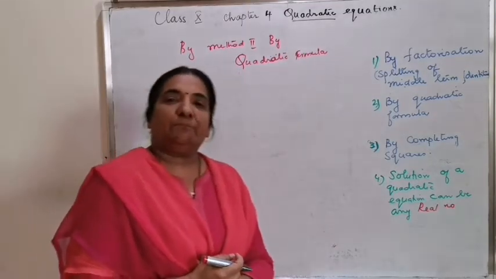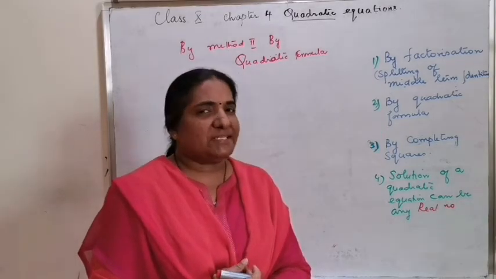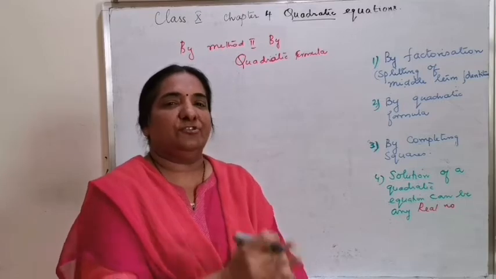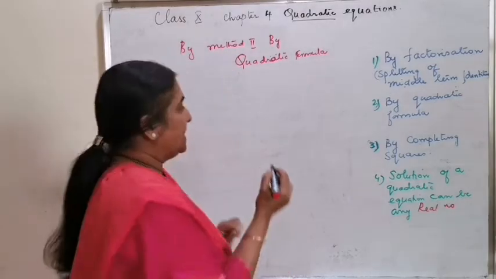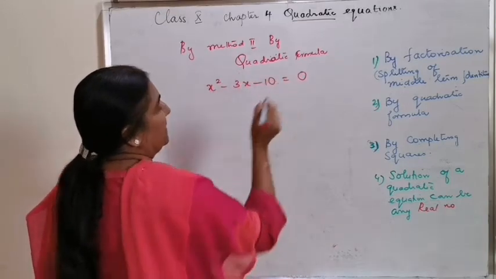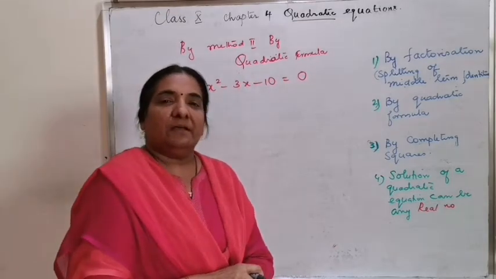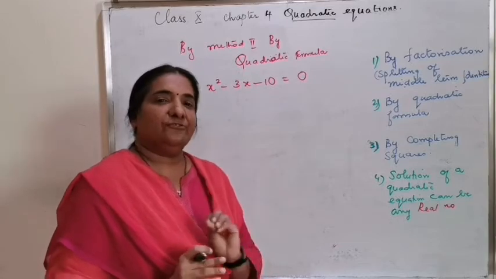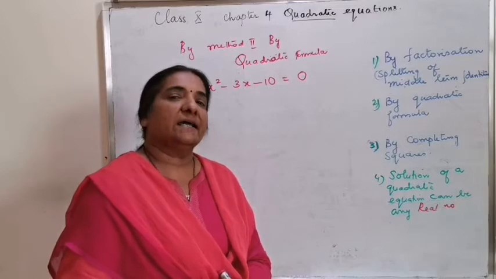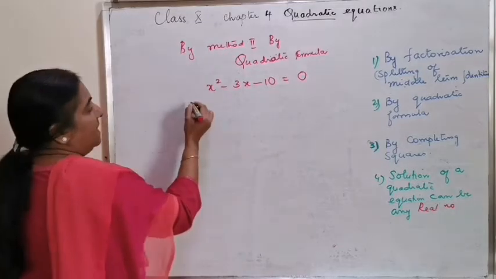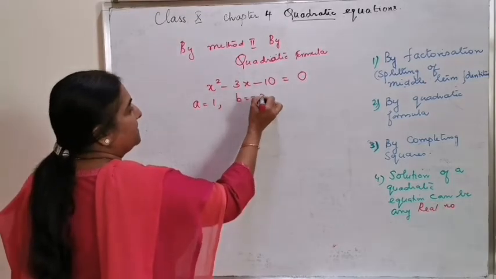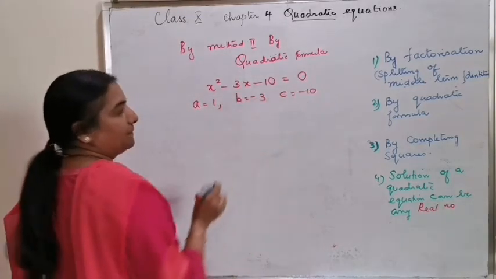This method is very important and all the students can apply this method in any questions in the future exercise. For the quadratic formula, the first step is to find the discriminant as I have explained. Identify the values of a, b and c.